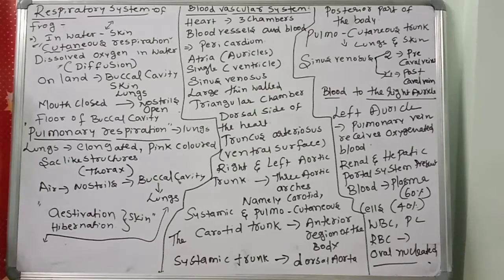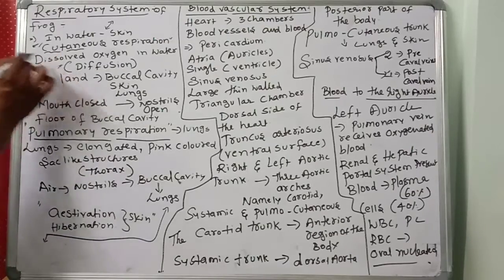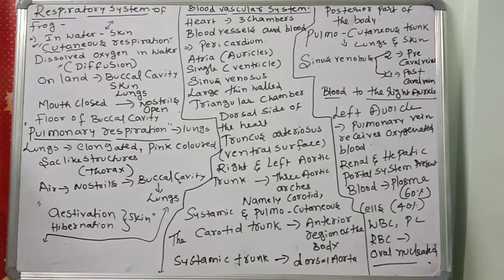What is osmosis? The movement of molecules from low concentration to high concentration through a semi-permeable membrane is called osmosis. But here it is high concentration to low concentration. In the water there is too much dissolved oxygen, in the body less oxygen. Then what will happen? Automatically the oxygen will be diffused from water into the body of the frog.